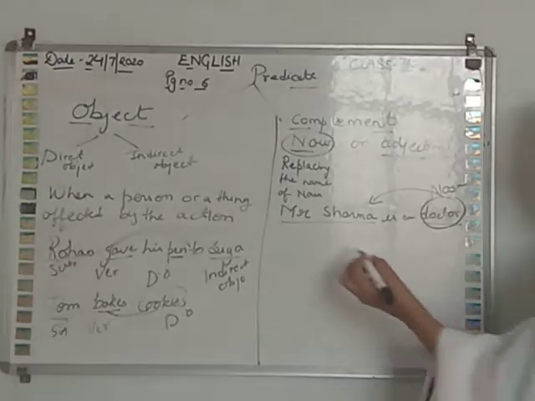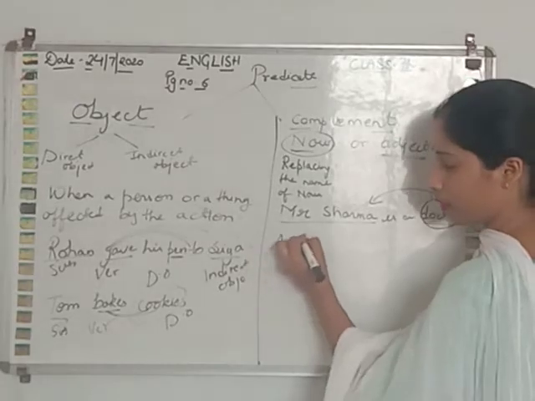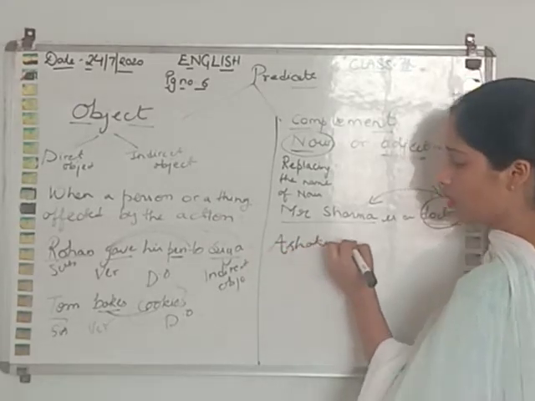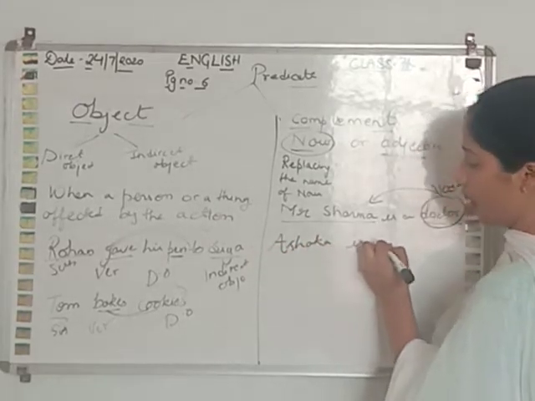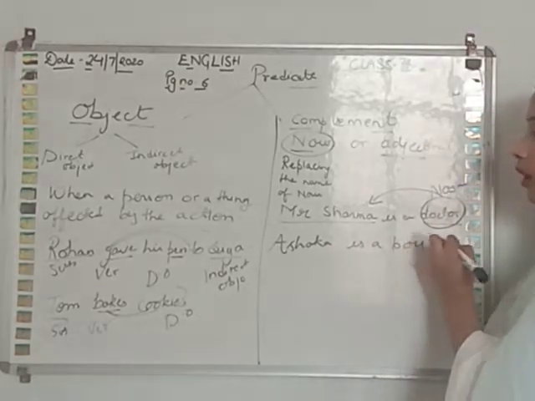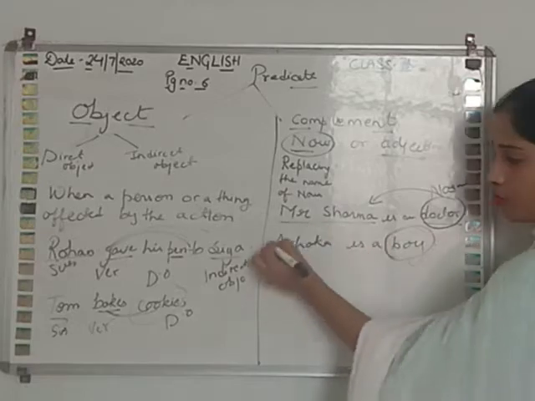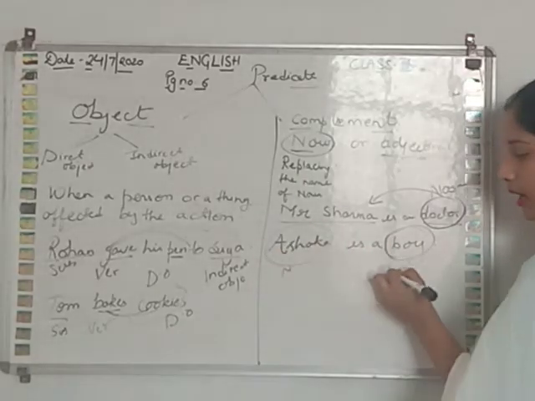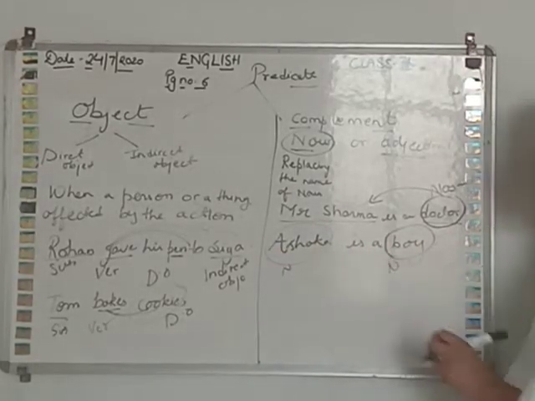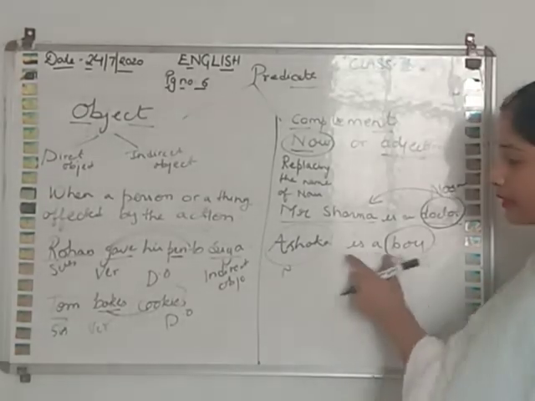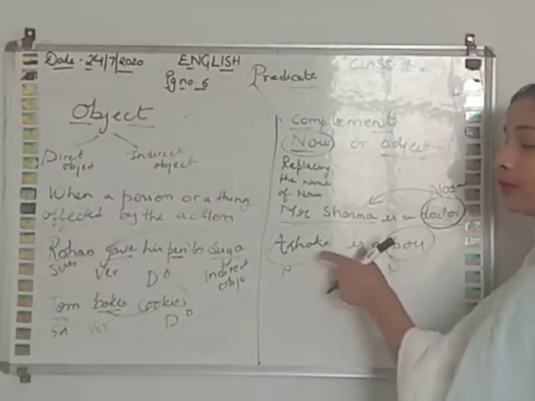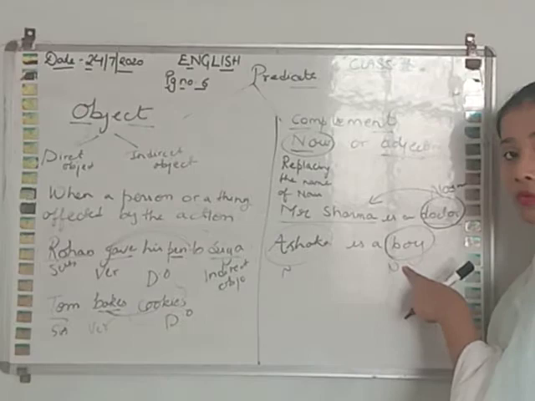Now, Ashok is a boy. Boy and Ashok both are nouns, and we are replacing the name Ashok with boy.